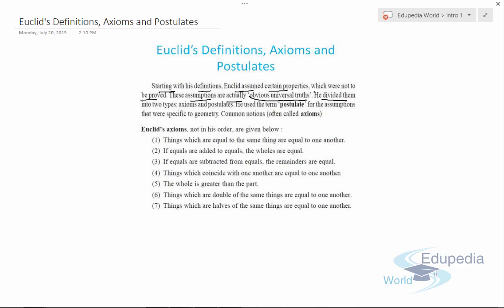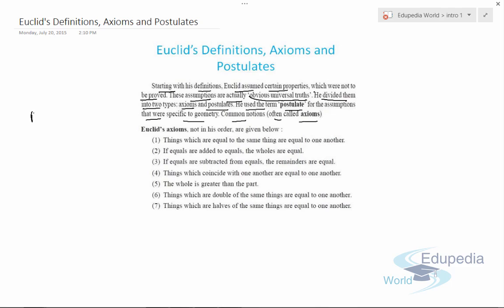Now these assumptions are actually obvious universal truths. He divided them into two types, axioms and postulates. Now from here we'll discuss what axioms are and what postulates are. He used the term postulates for assumptions that were specific to geometry. Like in the previous slide we were discussing all the postulates of Euclid's geometry, which are assumed to be true or are universal facts. Common notions are often called axioms.